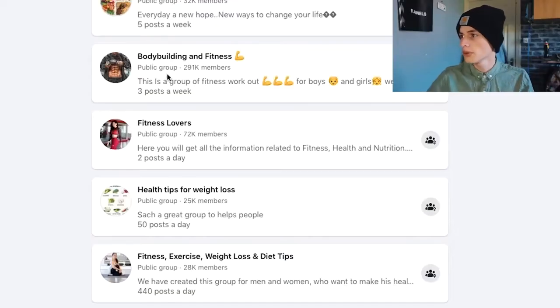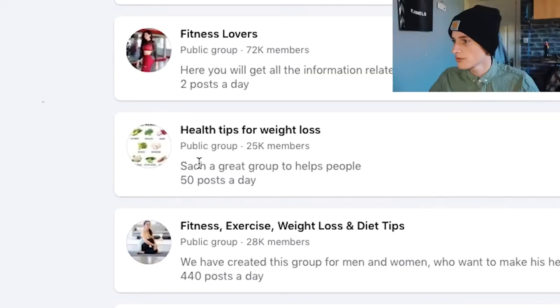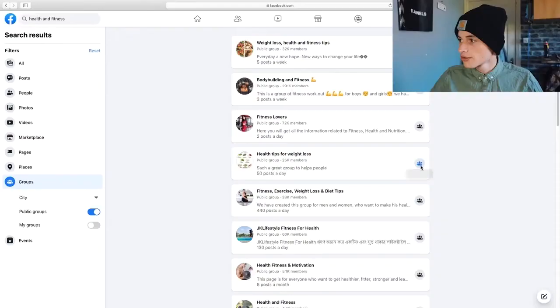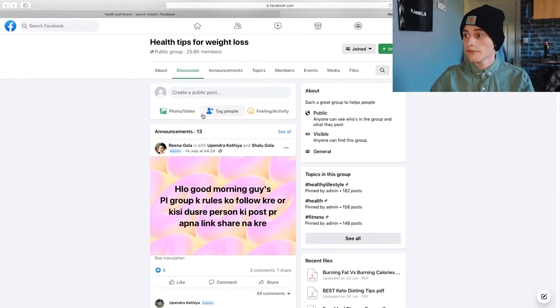So as you can see here, public group, 291k members. This one maybe isn't the best because as you can see here, 3 posts a week, meaning either one, they've botted the account, or two, it's just very inactive and not really worth your time. This one, however, health tips for weight loss, 25k members and over 50 posts a day. This one would be absolutely ideal. So I just click join here. As you can see, once again, only 25,000 members, but over 50 posts a day.